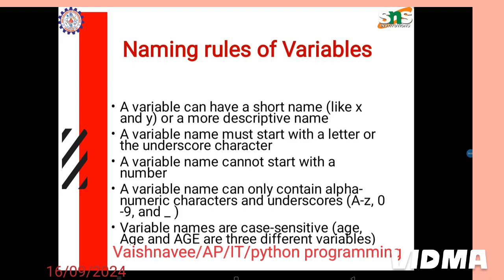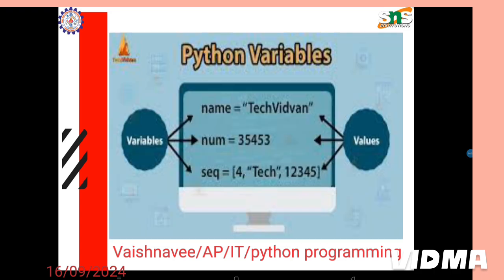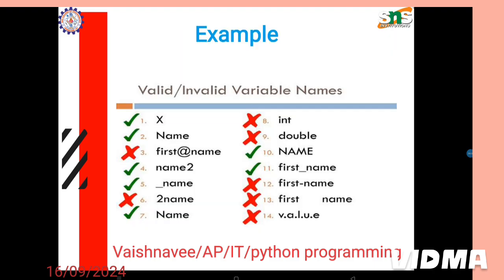Variable names are case sensitive. If it is capital, it must be capital throughout the program; if it is small, it must be small throughout the program. Here we have an example: age with all three small letters, Age with the first letter capital and the others small, and AGE with all capital letters. These three are different variables, and Python will consider them as different variables. Here, name is a string variable, number is an integer variable, and sequence is a list.